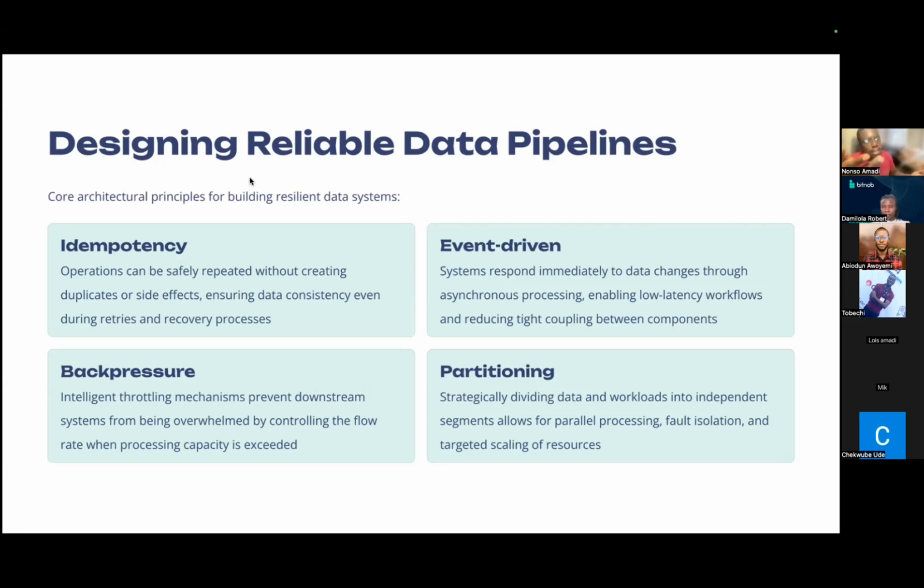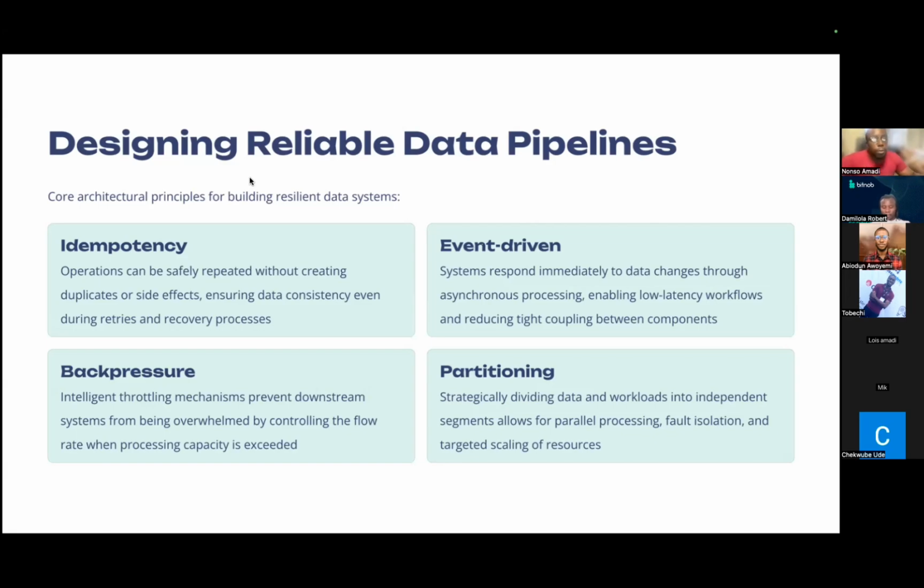And why does this matter? Like we said, there is no ideal system out there. Failures are inevitable, right? We could have network timeouts, we could have pipeline crashes, or we could even have API failures where we are extracting data from. And when this happens, we want to be able to retry failed jobs and ensure that it doesn't create duplicates or inconsistencies in our data.